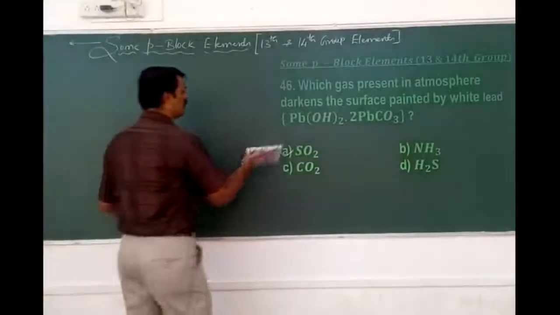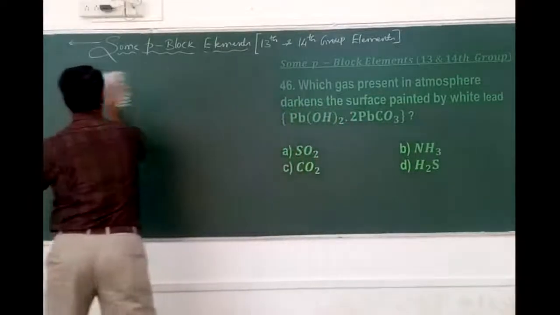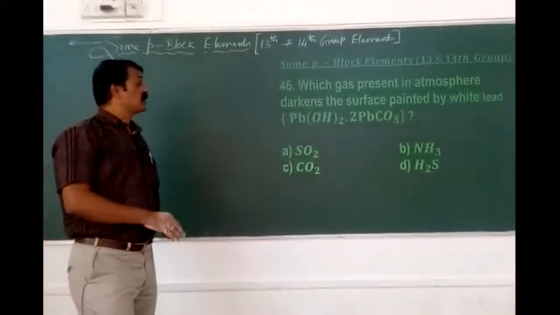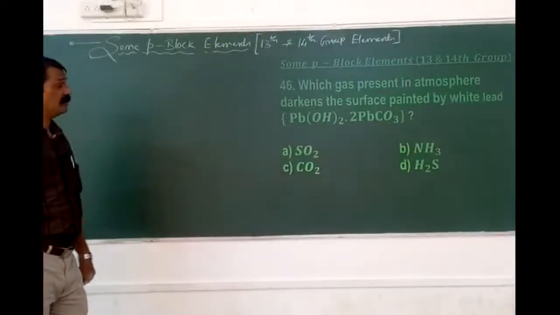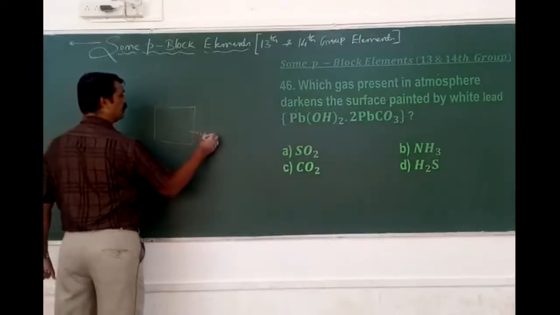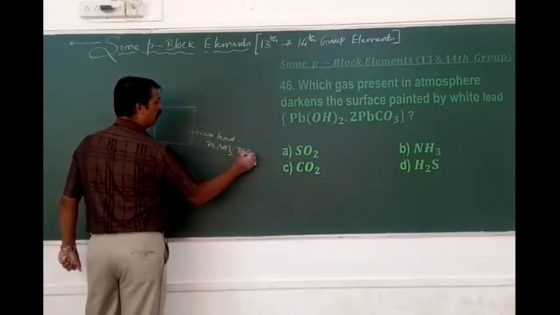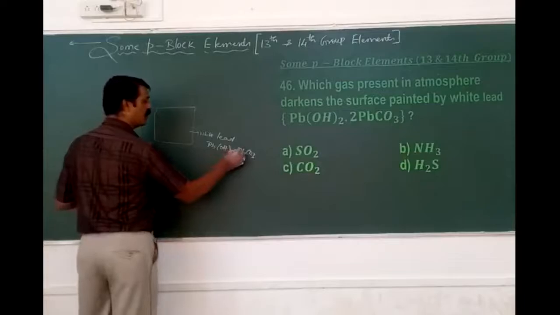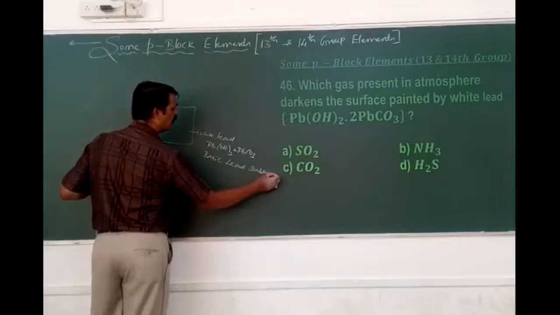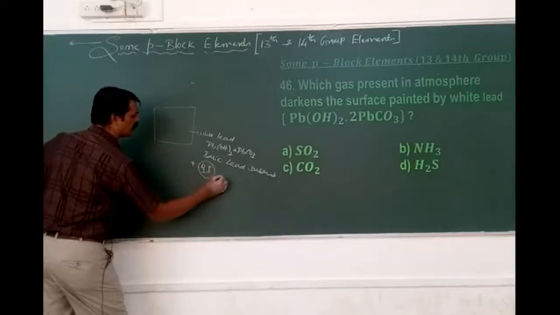Which gas present in the atmosphere darkens the surface painted by the white lead? So here, as if the wall is painted with white lead. What that white lead actually is, this is called basic lead carbonate. Suppose when it is exposed to the atmosphere, which consists of which one?